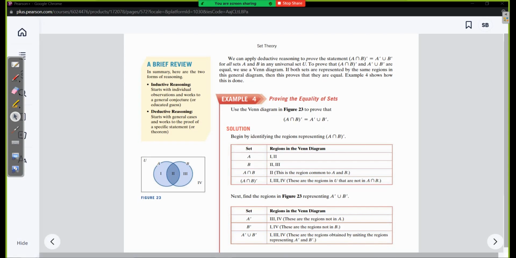So in order to prove that they're equal, we're going to use Venn diagrams. If both sets are represented by the same regions in the general diagram, then this proves that they're equal. So we're going to prove this by saying that they are in the same region. The region thing that I said will be pretty useful today. Well, here's how it's going to be pretty useful.